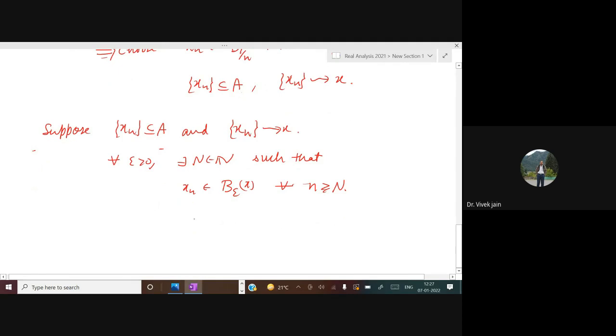This implies that for all epsilon greater than 0, B epsilon X intersection with A is not equal to empty set.